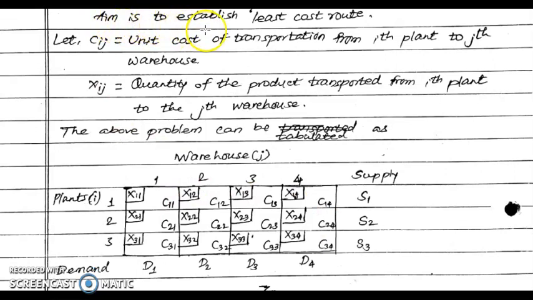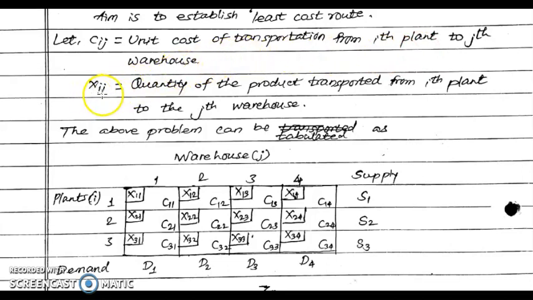Now here the aim is to establish a least cost route. That means we have to find the best combination of transporting the quantities in such a way that the total cost of transportation is minimum. Let Cij, where i stands for the ith plant or source and j stands for the jth destination, be the unit cost of transportation from the ith plant to the jth warehouse.